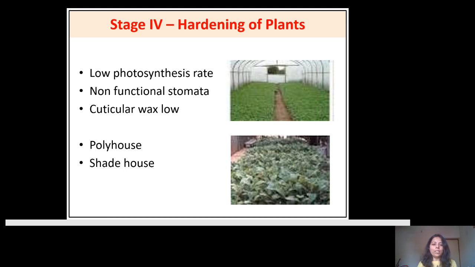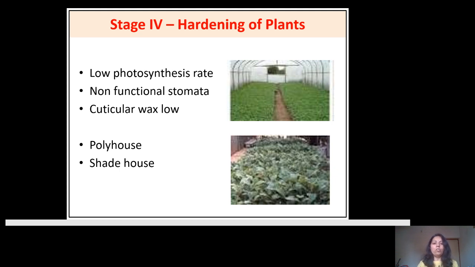So we have to bring this material from the laboratory to the land step by step, and that is the process of hardening of the plant, or the acclimatization of the plant to the environmental condition. And for this we will utilize the polyhouse or the shade house.